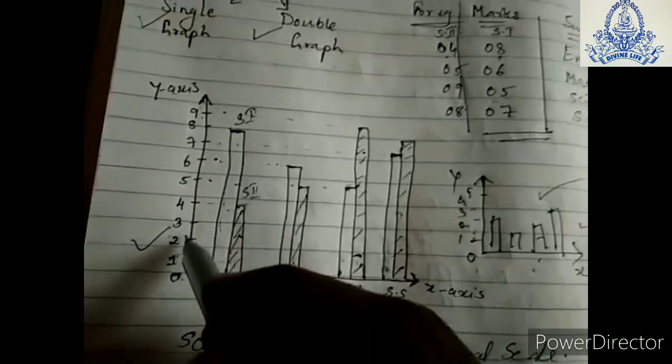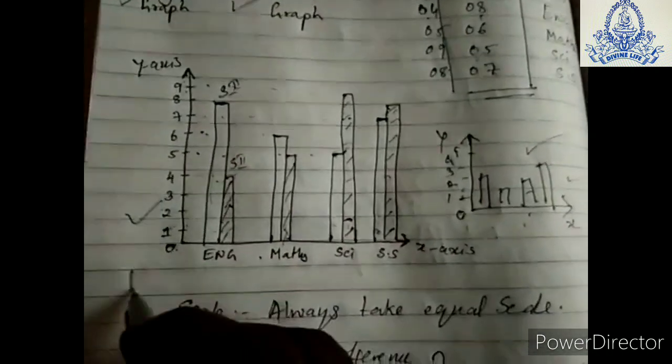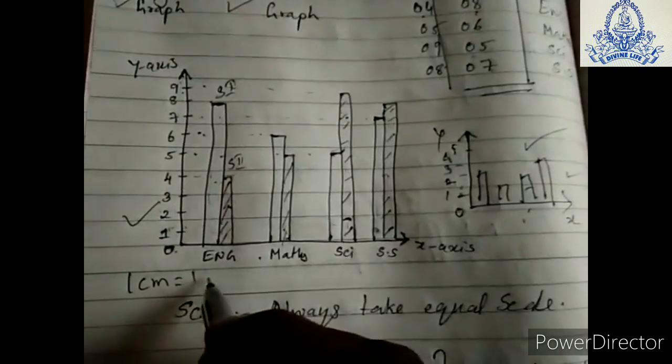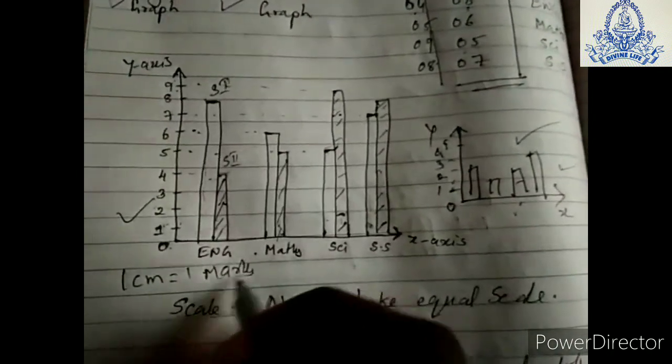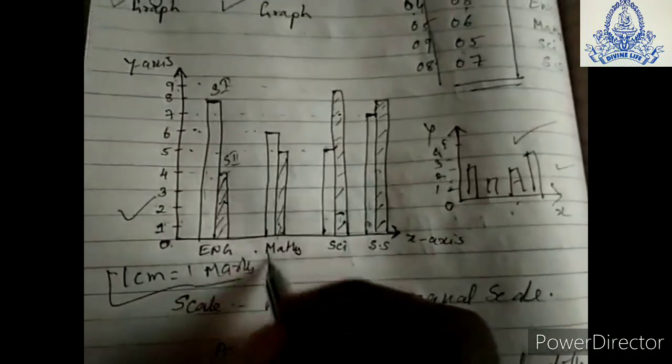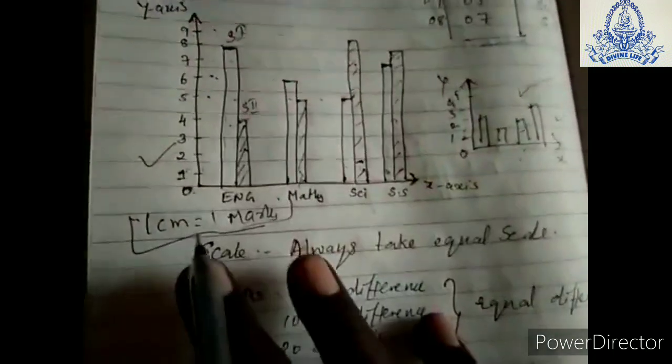The difference is 1 each time. Each 1 centimeter is equal to 1 mark. If big numbers are there, like 70, 76, 74 but less than 100, then it might be possible that we have to take 1, 2, 3, 4 up to 100.